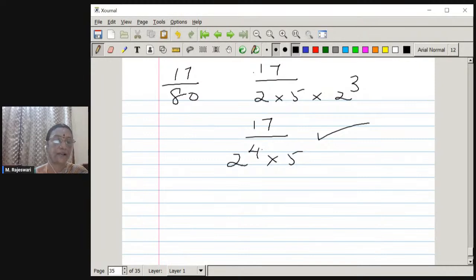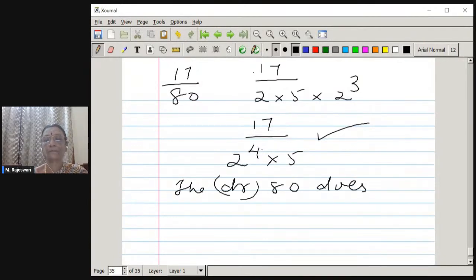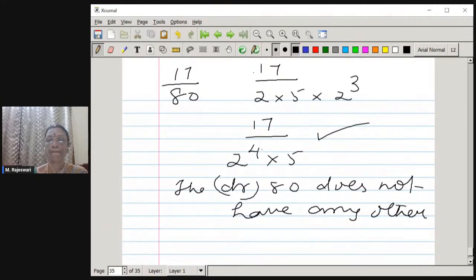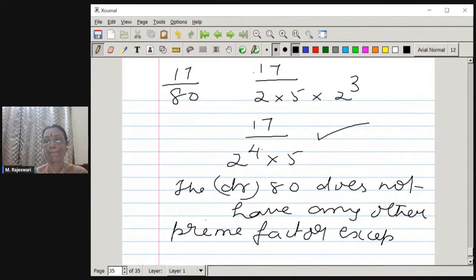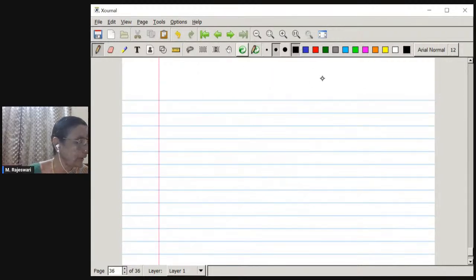You have to conclude like this. So how will you write the answer? The denominator 80 does not have any other prime factor except 2 and 5. Therefore, it's a terminating decimal expansion. Therefore, we have to write like that. Now, I will leave it to you. I am not going to work it out. Now, you have to give your answers.